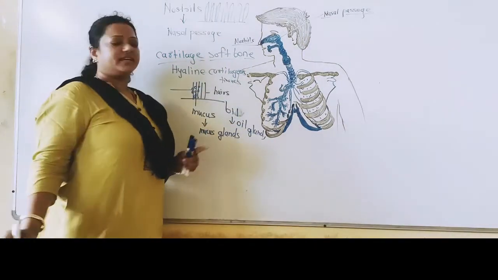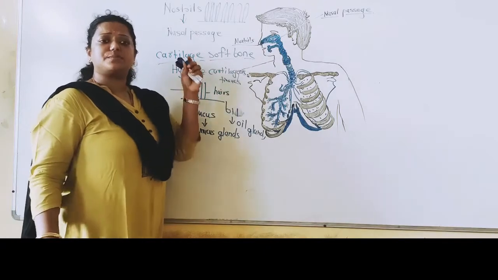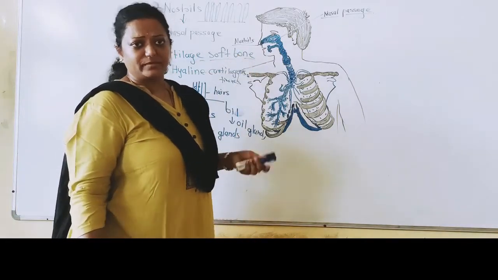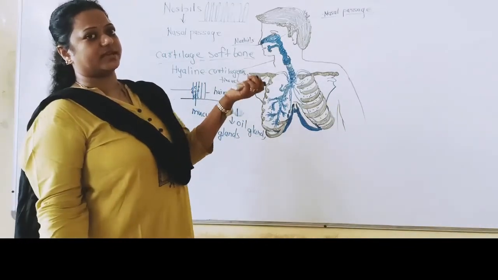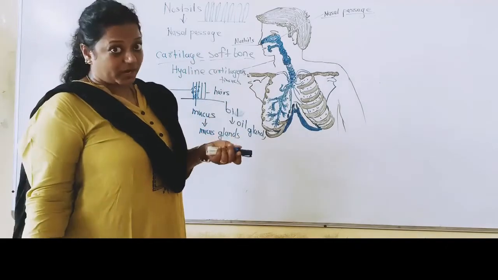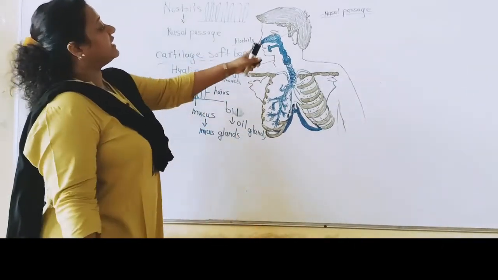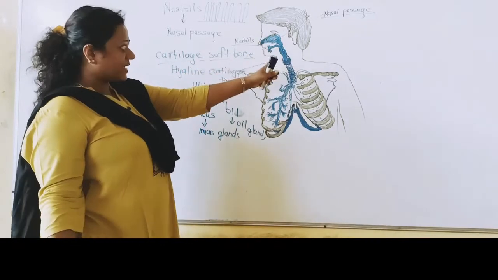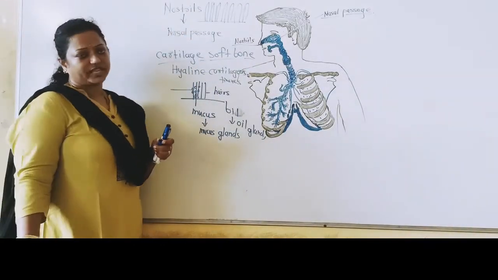Do you understand? Which type of epithelium tissue? Various types of epithelial tissues are there: cuboidal epithelial, squamous epithelium, glandular epithelium. Amongst all those, the inner wall of this nasal passage is made up of ciliated epithelial tissue.